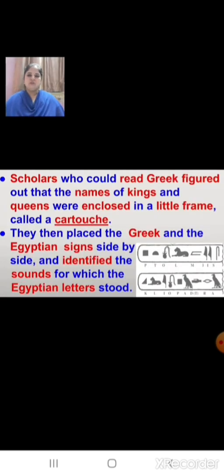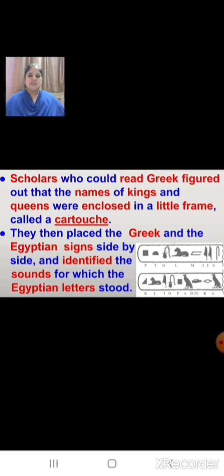And the scholars who could read Greek, what did they do? They figured out the names of the kings and queens, and they were enclosed in a little frame called a cartouche. Then what did they do? They placed the Greek and the Egyptian signs side by side and identified the sounds for which the Egyptian letters stood.